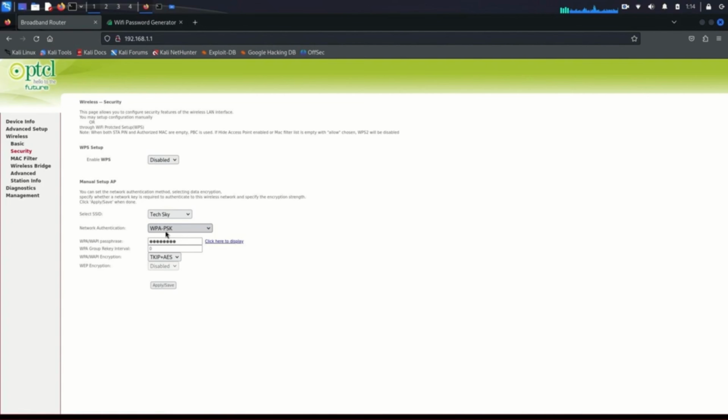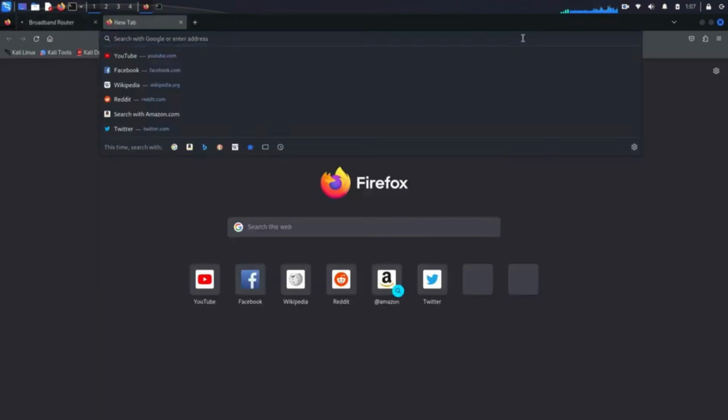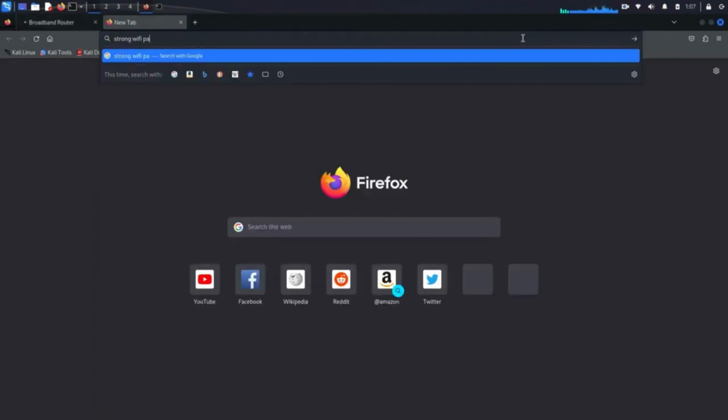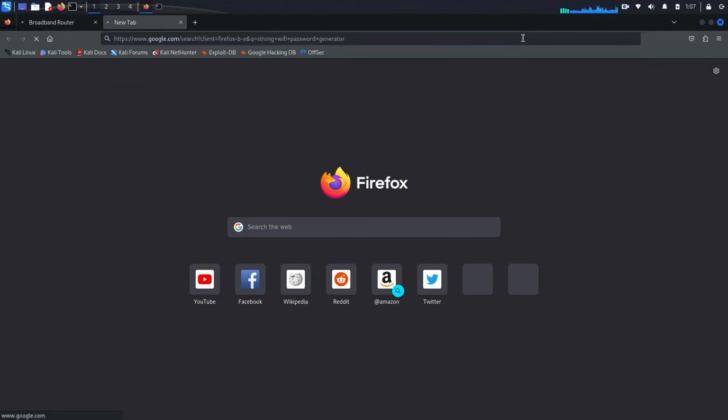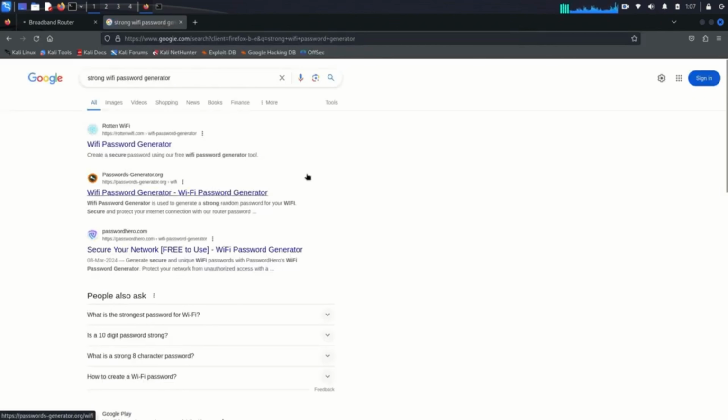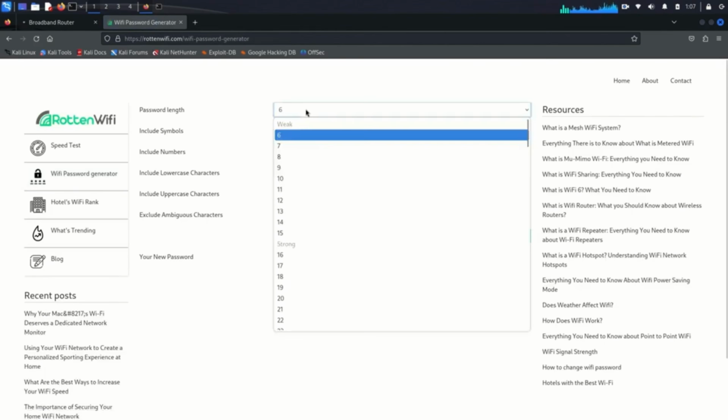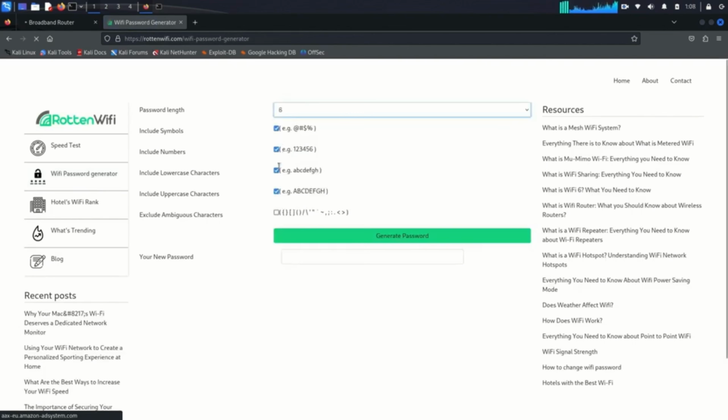But first of all, we will generate a strong Wi-Fi password. Open a new tab in your browser and search for a strong Wi-Fi password generator. One recommended site is Rotten Wi-Fi, or choose any trusted generator. Select a password length of at least 8 characters and include all character types: uppercase, lowercase, numbers and special characters. Click the Generate Password button and copy the generated password.